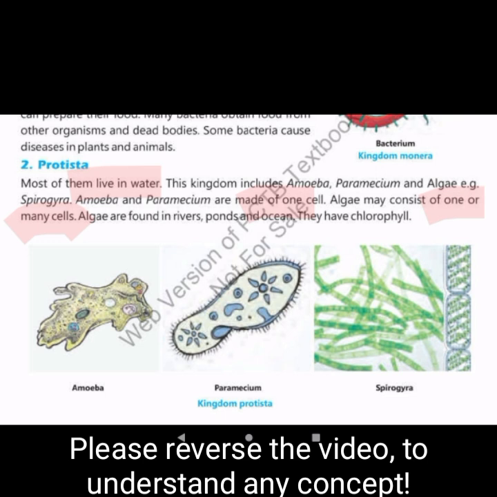Spirogyra is the subclass, like any class section. So Spirogyra is the example of algae. Like bacteria, amoeba, and paramecium have only one cell, algae may consist of one or many cells.